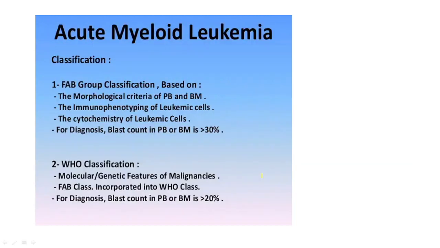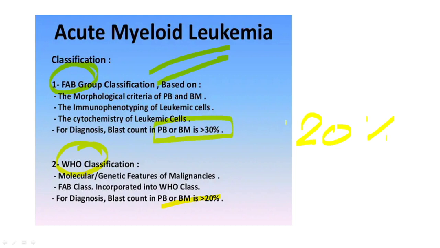Now coming to AML. AML can be either classified according to the FAB classification, or it may be classified according to the WHO classification. Now the FAB states that more than 30% blasts in peripheral blood or bone marrow is characteristically required for diagnosing a patient with AML. On the other hand, WHO, what does that say? That a count of 20% blasts is enough. So anything more than 20% is leukemia. That is according to the WHO.